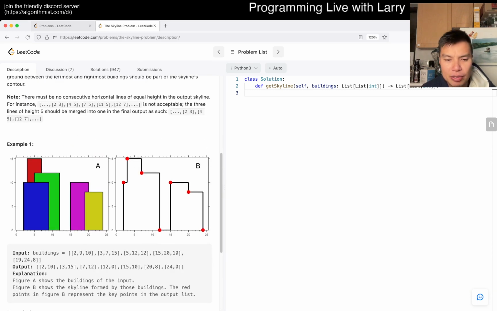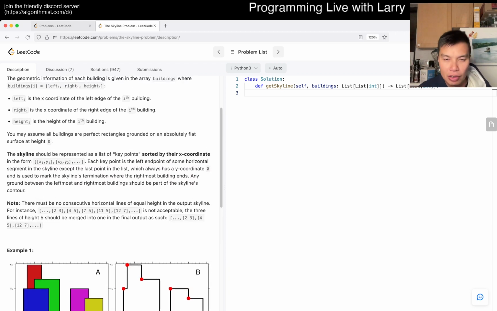The way that I usually do these things, depending on the context, is not always optimal, but we'll see. The way that I do it is with a sweep line, right? What is a sweep line? Sweep line or line sweep, I always forget which one's which because everyone uses it interchangeably. Basically, you're given a graph and you have a vertical line and you go from left to right or right to left, depending on how you want to do it, from 0 to infinity on the x-axis. As you do that sweep, you basically draw that outline every step. So that's basically what I'm gonna do. So basically we have a left, right, height in buildings.